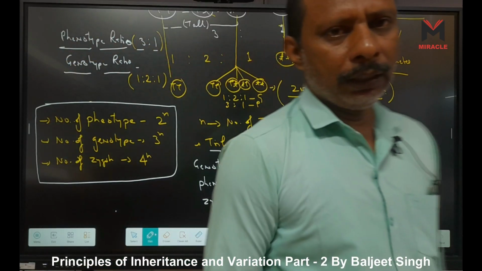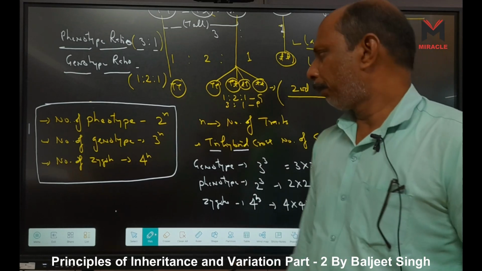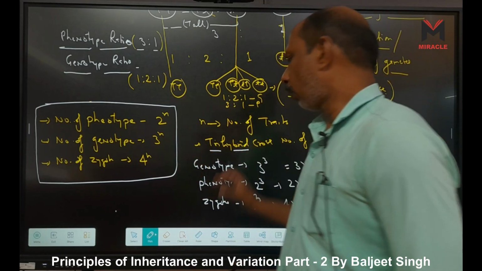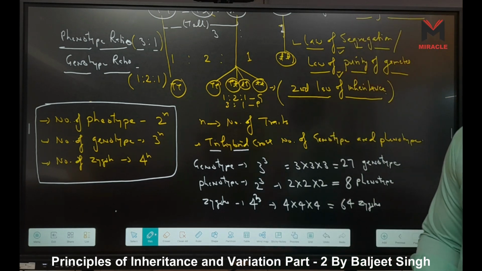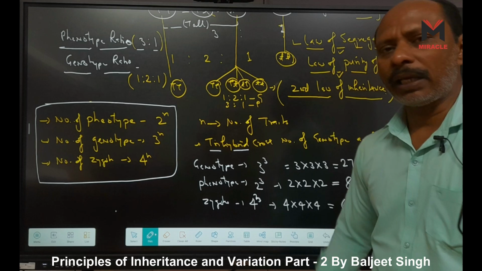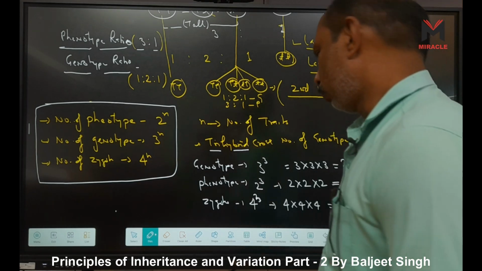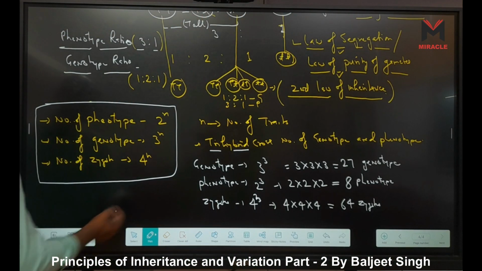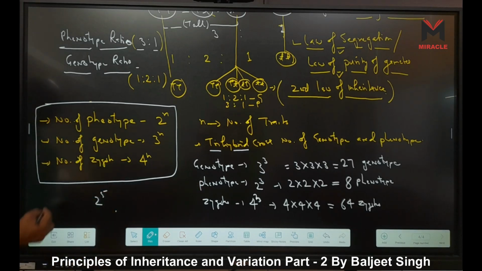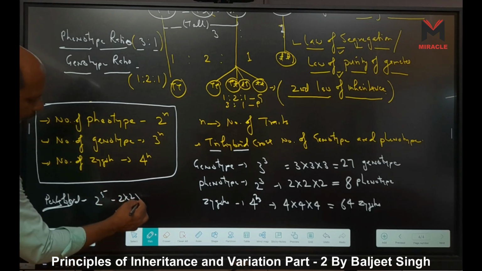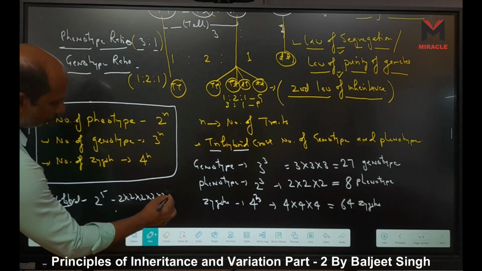Very easily. Suppose that instead of trihybrid cross it is pentahybrid cross. How could you understand how many phenotypes are there? Phenotype means 2n. Penta means 5 for pentahybrid cross, so n is 5. That means 2 multiplied by 2 multiplied by 2 multiplied by 2 multiplied by 2.